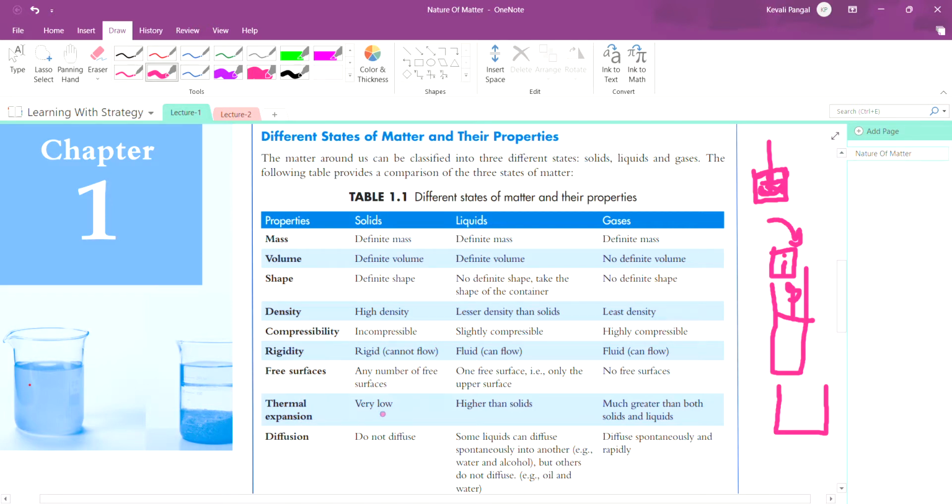Thermal expansion is very low in solids, higher than solids in liquids, and much greater than both solids and liquids in gases.